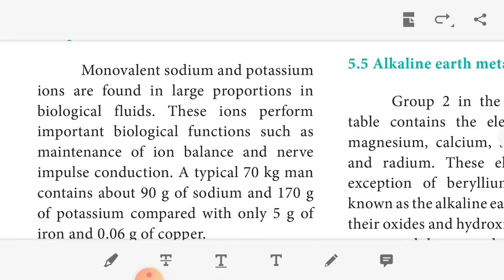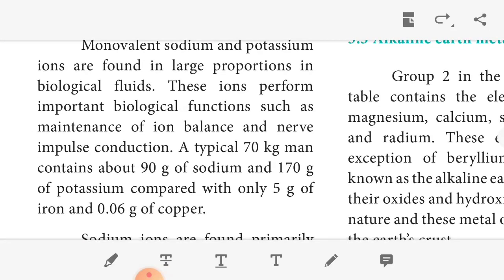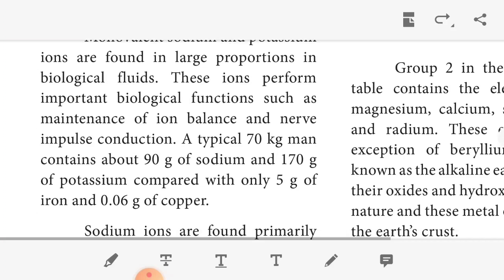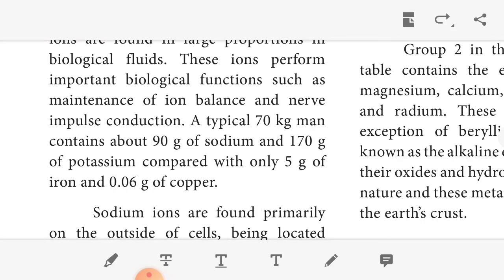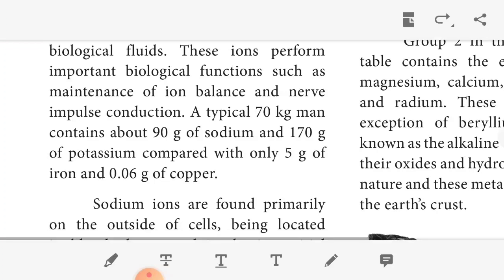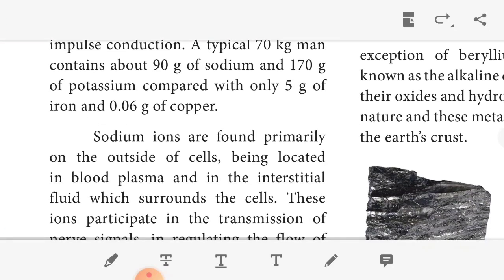In the human body, biological fluids contain large amounts of sodium and potassium ions. These ions perform important biological functions, such as maintaining the ion balance between cations and anions, and nerve impulse conduction. Typically, a 70 kilogram man contains about 90 grams of sodium and 170 grams of potassium, compared with only 5 grams of iron and 0.06 gram of copper. So in the human body, sodium and potassium are the main ones present, okay.